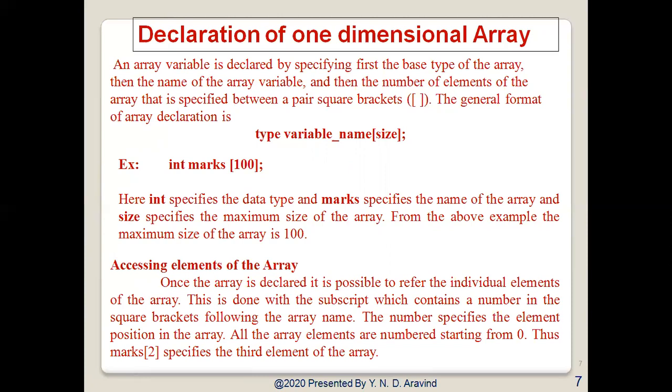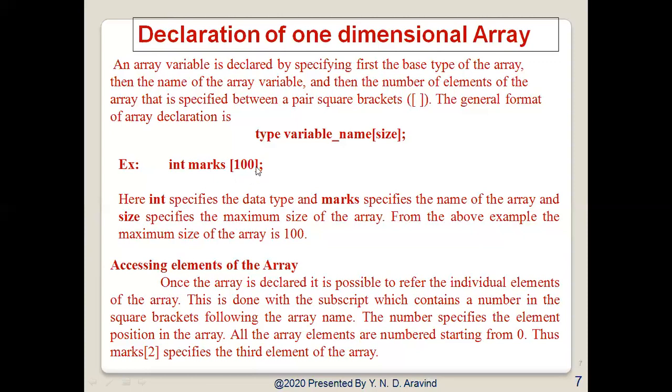The general format of array declaration is type, variable name, that is the array name, followed by square brackets, within which is the size of the array: int marks[100]. Here in this example, int specifies the data type, marks specifies the name of the array, and the size specifies the maximum size of the array. From the above example, the maximum size of the array is 100.